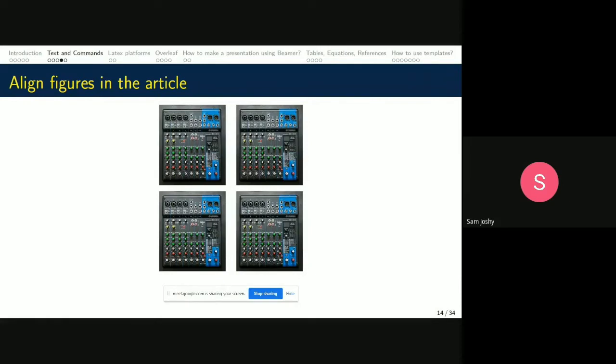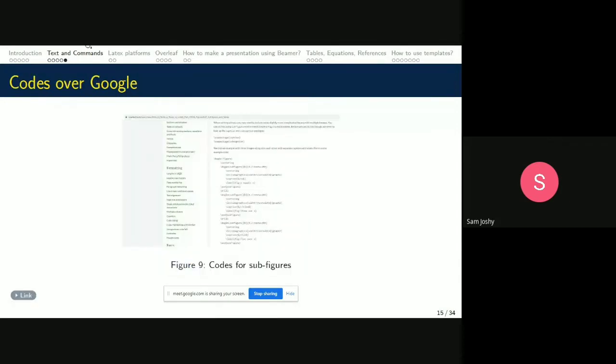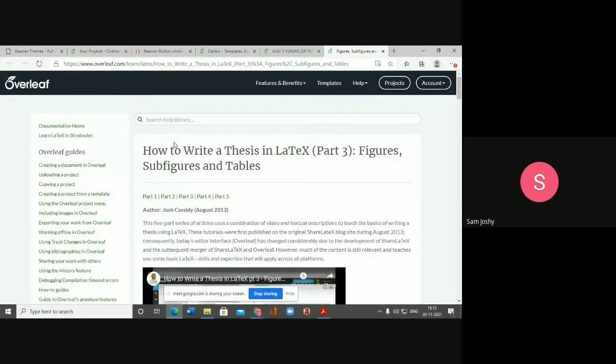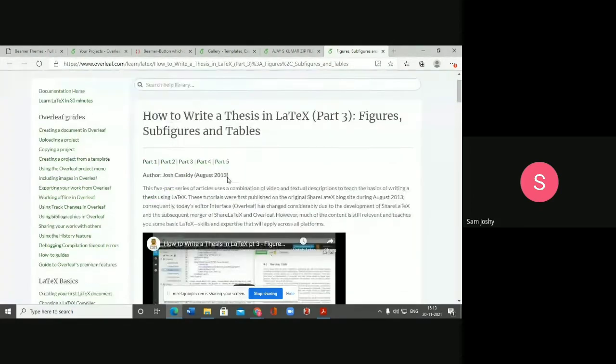For example, if we want to align figures in an article, an array of figures, it would be very difficult to prepare with Word, because we cannot keep the alignment proper. However, if we go with LaTeX, we can have the code. If I want to align all those figures in a line as an array, I can go to Google and search how to arrange the figures.